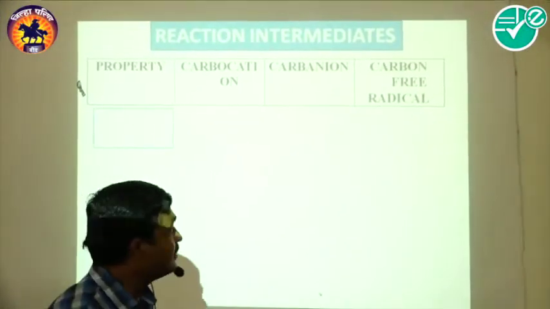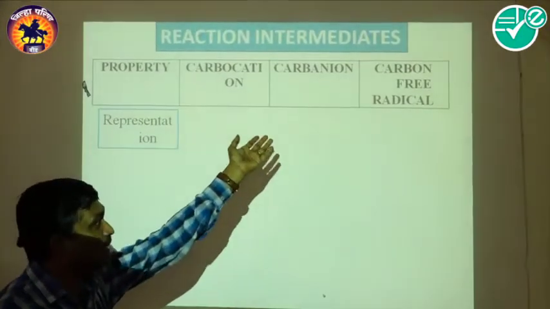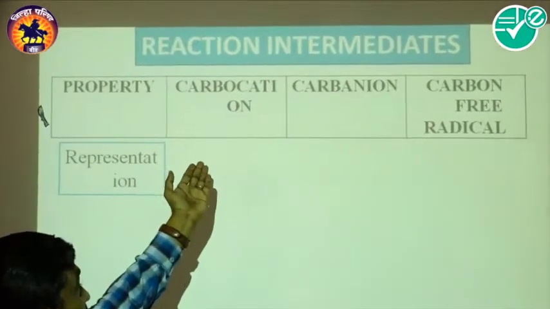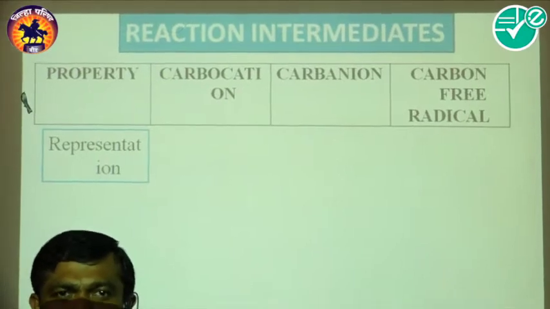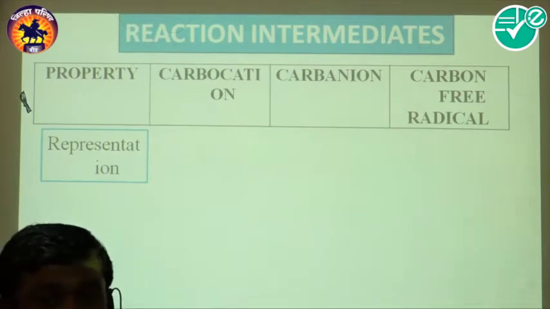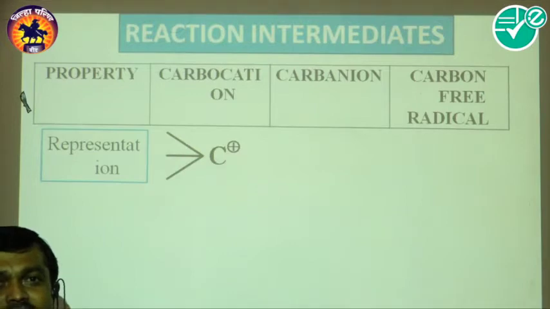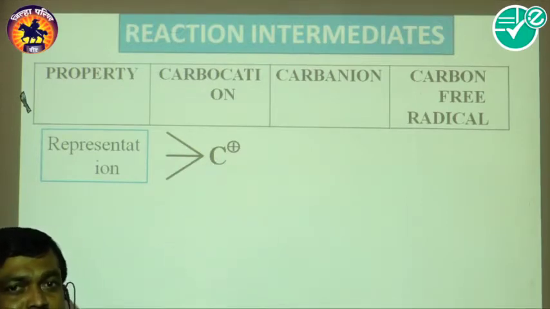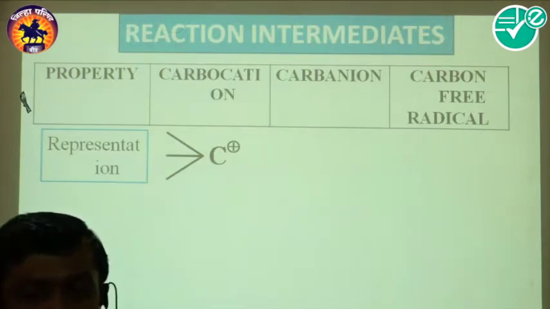So look here, these are the species. Here are the properties, if you consider the carbocation, carbanion and free radical. For the representation, if you consider the carbocation, we know that the carbocation is a positive charge carbon species having 6 electrons in its outermost shell. So look here, this is the structure we can represent. These are the 3 bonds, which means 6 electrons are there and the positive charge is there. In this way we say that the carbocation is a positive charge carbon species having 6 electrons.